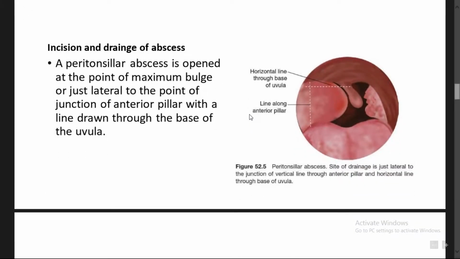In the case of incision and drainage, what is the site? You can see here, it is a horizontal line through the base of the uvula. Here it is the uvula, and another one is the line along the anterior pillar. There will be anterior pillar and posterior pillar. You have to go over the line of the anterior pillar, and where these 2 points collide, these are the places where you go for the incision and drainage. A peritonsillar abscess is opened at the point of the maximum bulge or just lateral to the point of junction of the anterior pillar with the line drawn through the base of the uvula.